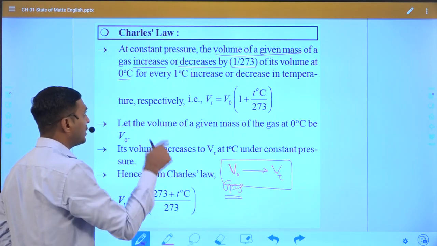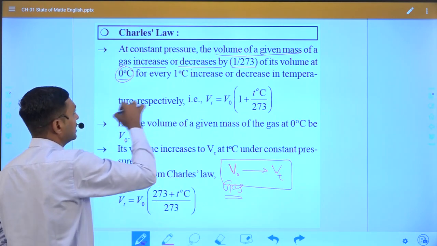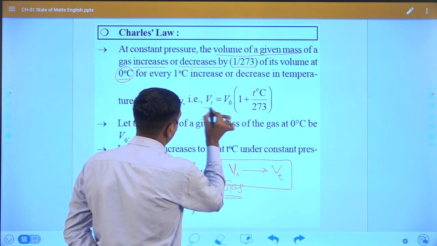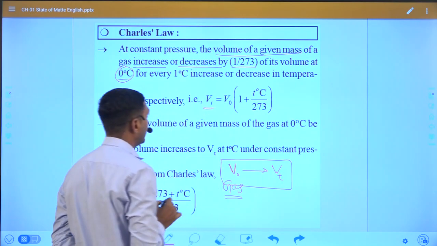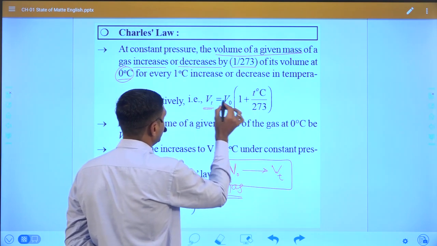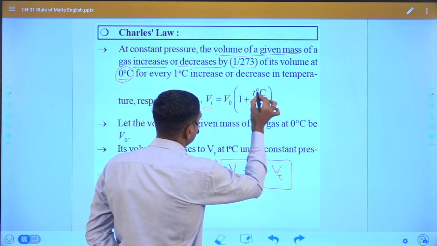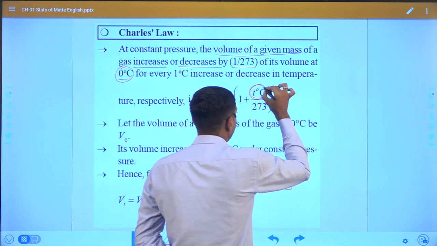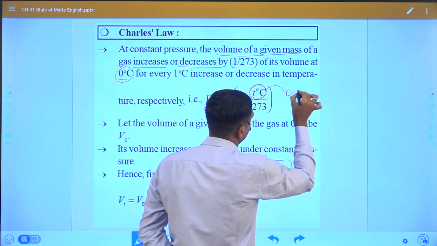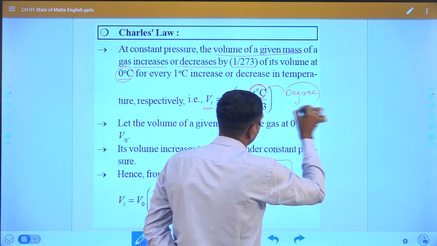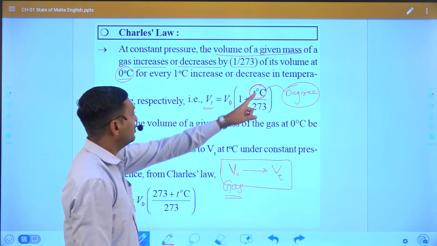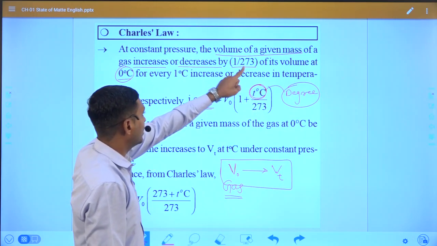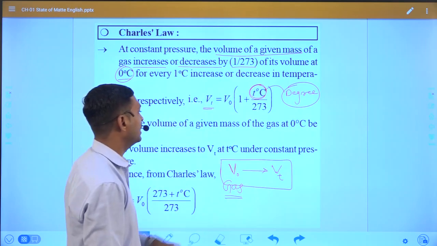So if we want to calculate the volume at temperature T, the equation will become Vt is equal to V0 into 1 plus t upon 273. Here temperature is always kept in degrees, so however much the temperature increases or decreases, the volume changes by 1 by 273, right?